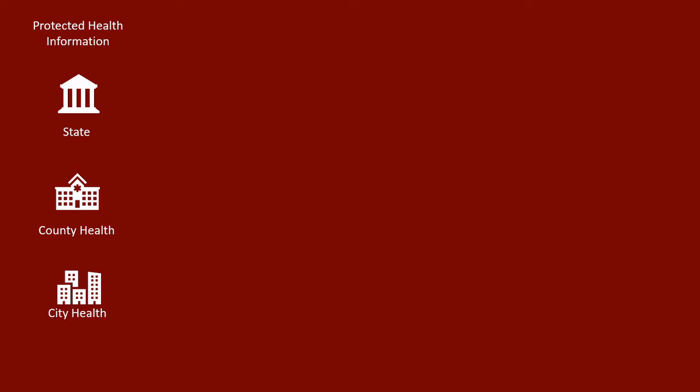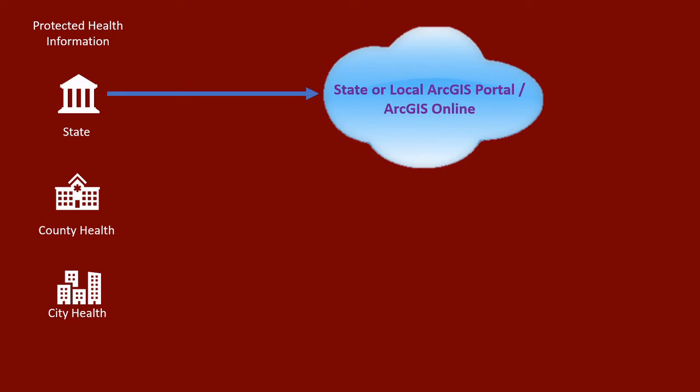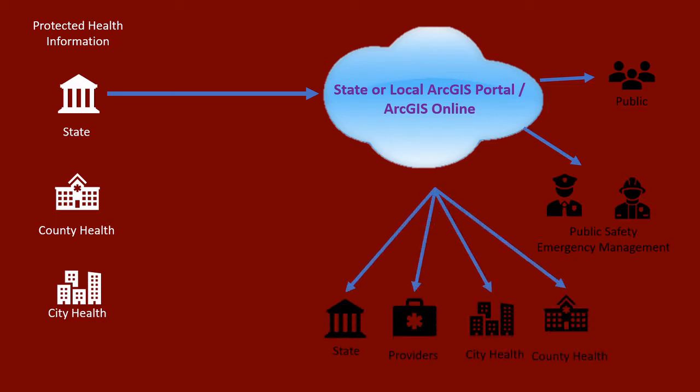Many organizations already have access to ArcGIS Online or ArcGIS Portal, which is a platform for the sharing and collaboration of location information. This existing infrastructure would allow you to share information with public safety, emergency responders, healthcare providers, and even among state, county, and local government departments.